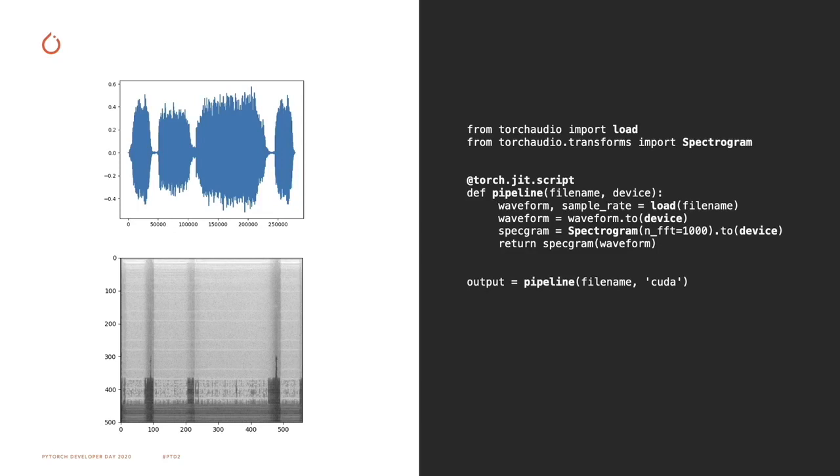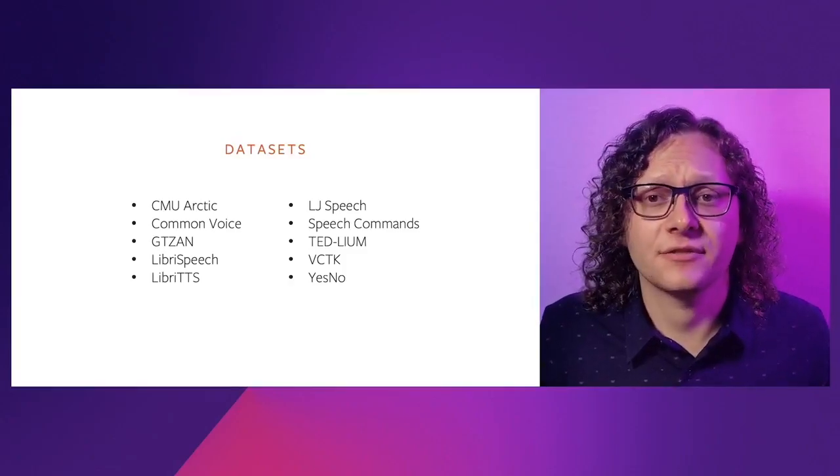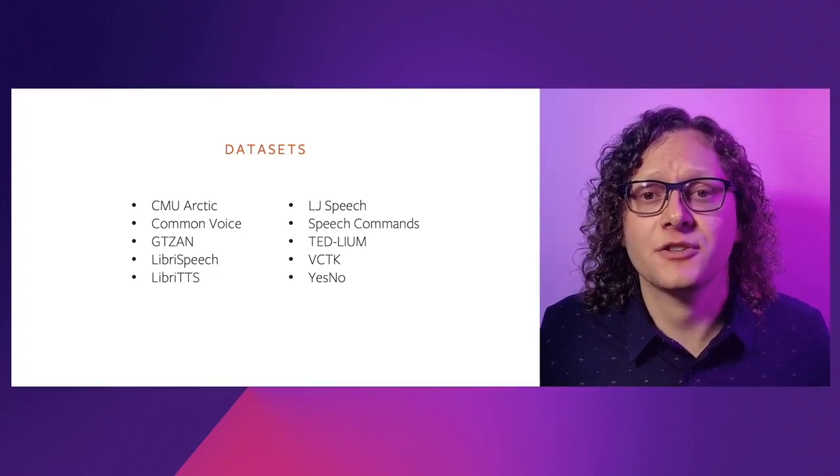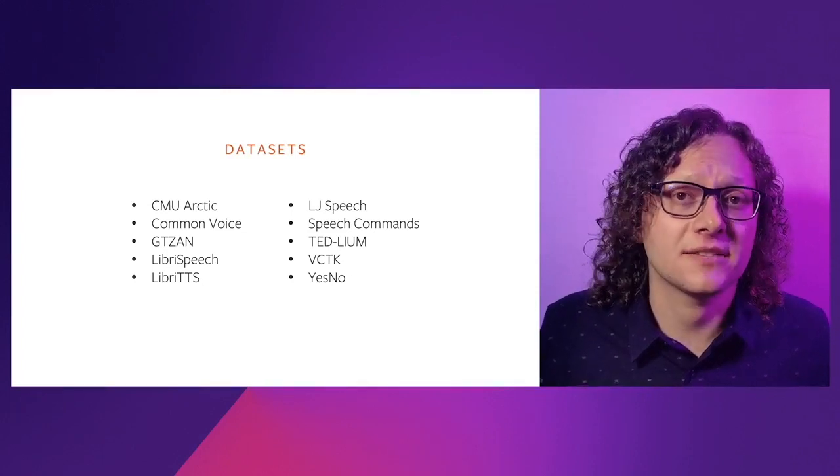What's special here that I want to highlight is that not only are the transforms tethered to torch.nn.Module, and so can be compiled using JIT, but the load function uses Torch bindings, and so can also be compiled and ported wherever JIT is supported. The goal is thus to make it possible to JIT an entire pipeline to be run in production easily. We support several datasets for different tasks, for instance LibriSpeech for speech recognition, LibriTTS for text-to-speech.